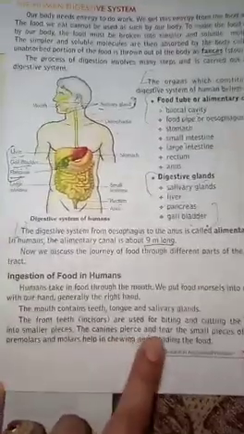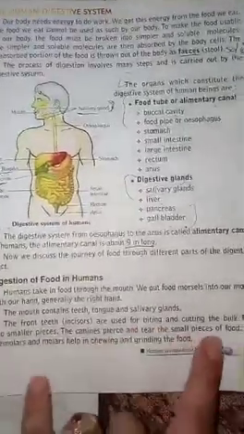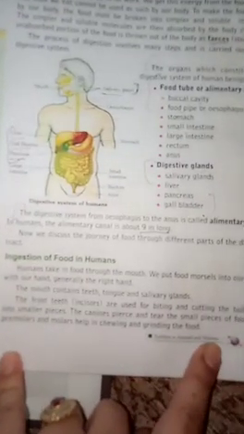The canines pierce and tear the food into small pieces. Then the food goes to the premolars and molars, which help in chewing and grinding the food.